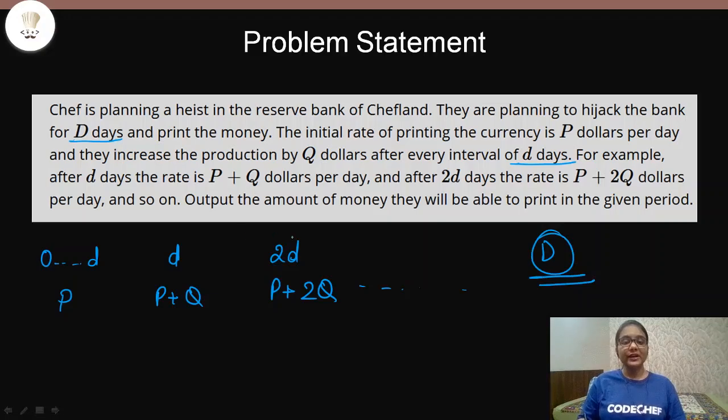So you need to find out, at the end, the amount of money that will be printed in these D number of days. So how can you solve this question? First of all, let us take an example and see what this all means.